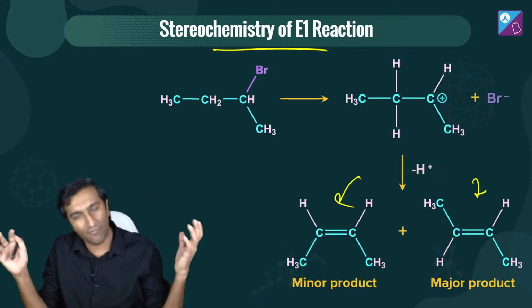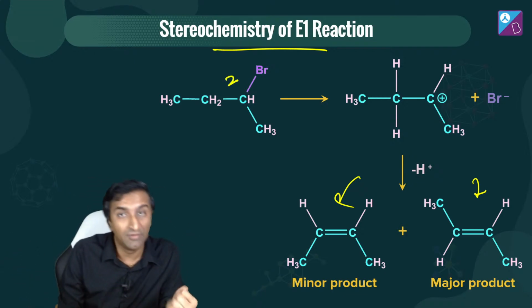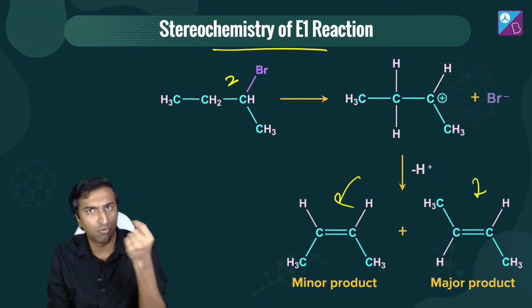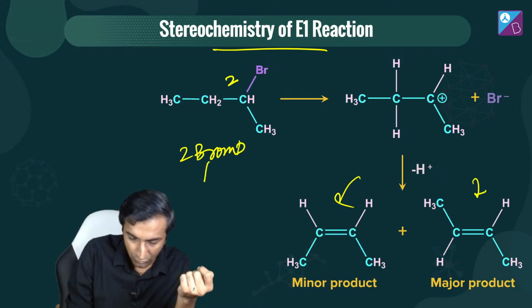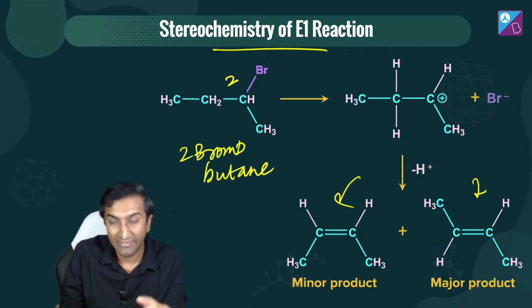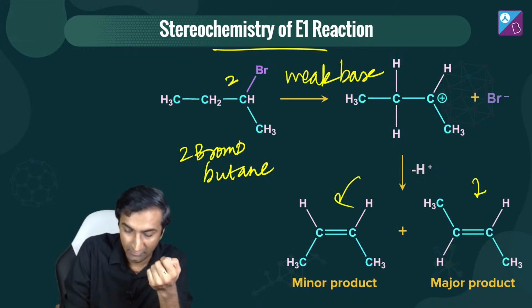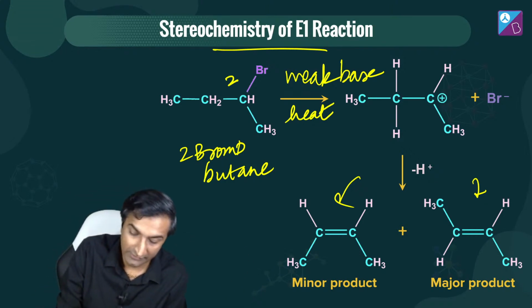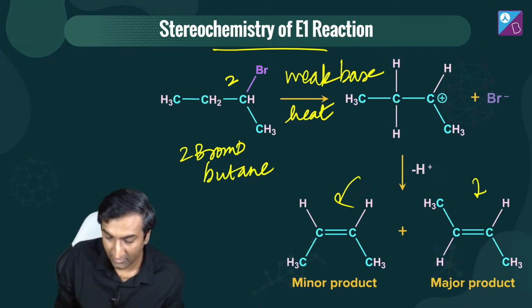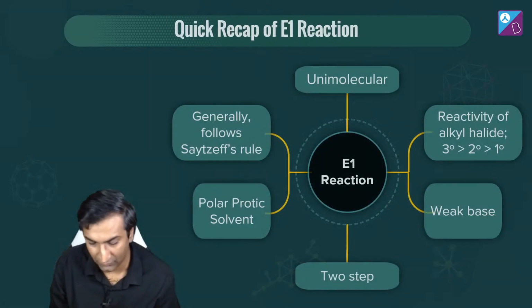I've taken a very straightforward reaction where I've just taken butane, substituted the second carbon with a bromine atom, which means it's bromobutane. If you want, it's basically 2-bromobutane, right? And we are doing E1 elimination on it. E1 means we'll add a weak base and we'll heat. That's it. Weak base and heat. Once we do that, this guy gets formed over here, and there you go. That double bond, and the major product is a trans product. Let me write that down here as well. I'll share these notes with you. You don't have to write all this down. I'll share this with you on Telegram.